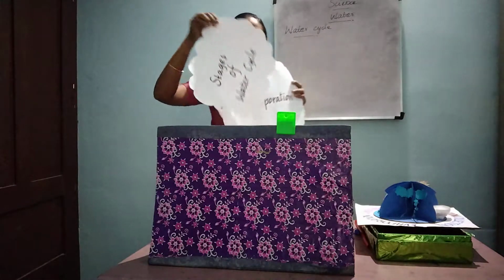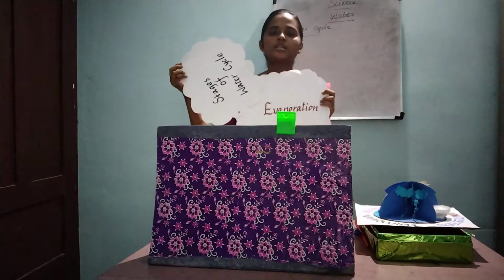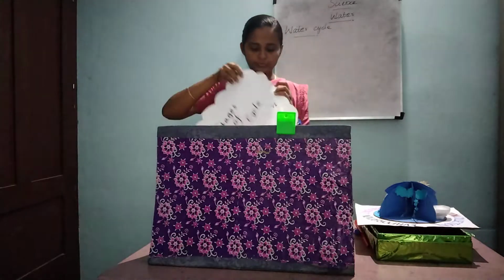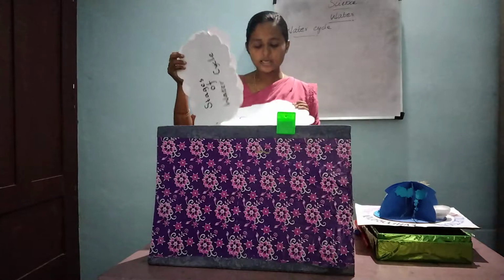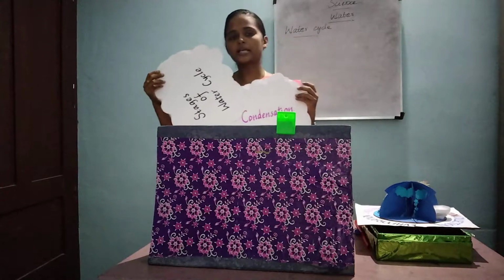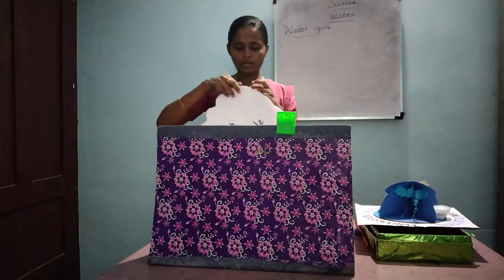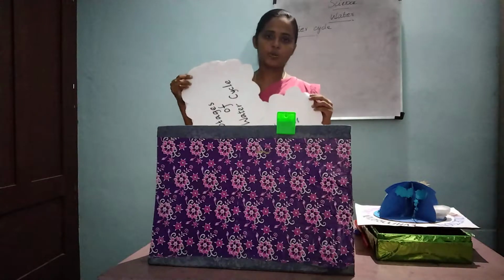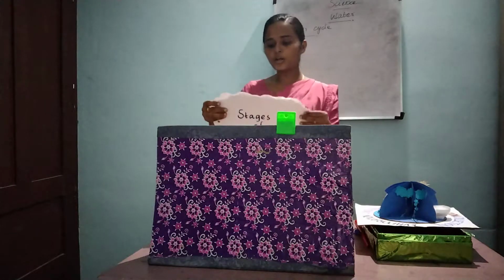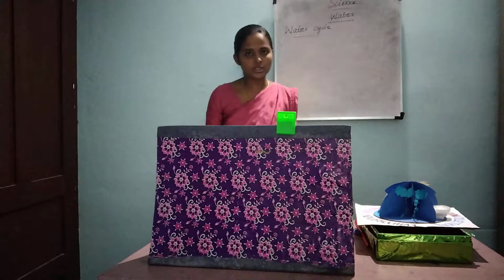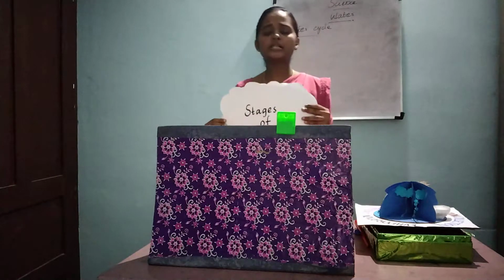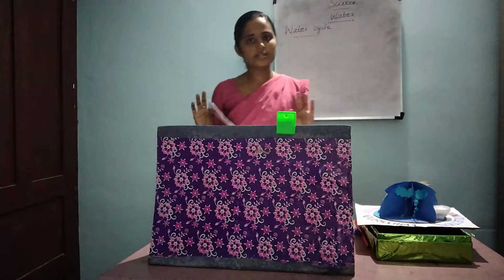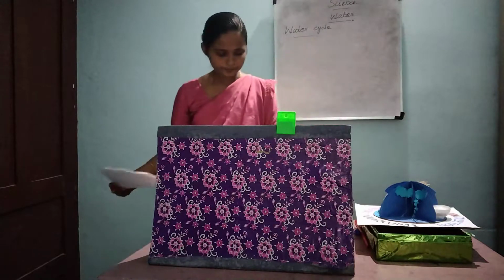So the first stage is evaporation. What is the first stage? Evaporation. And what is the second stage? Condensation. And what is the final stage? That is precipitation. Okay, in your book these three stages are mentioned, and there is another stage also, that is collection. These three stages are mentioned in your book.